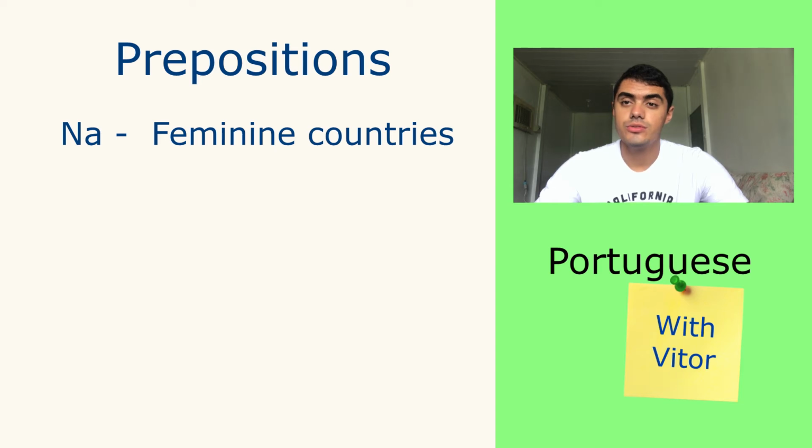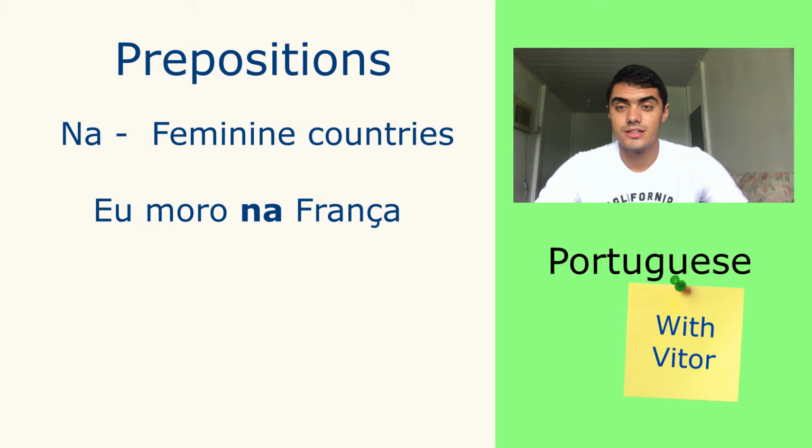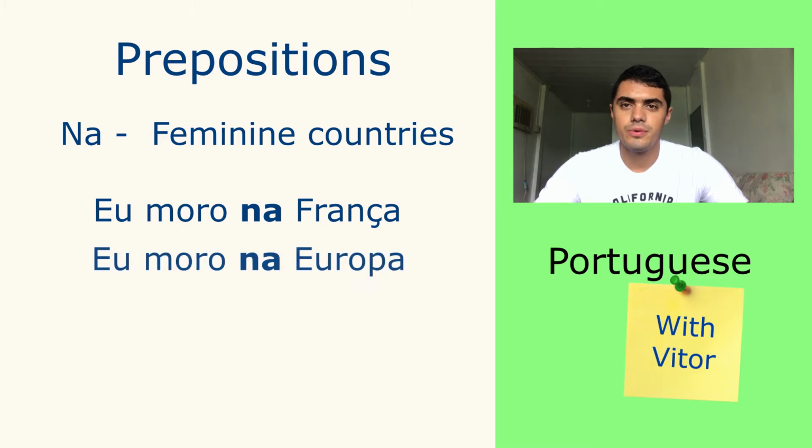And na we use when it's a feminine word, when it's a feminine region, a continent, or a feminine country. For example, we have na França. It's a feminine country. For example, Europe. In Portuguese, we call it Europa. It's feminine. Eu moro na Europa.